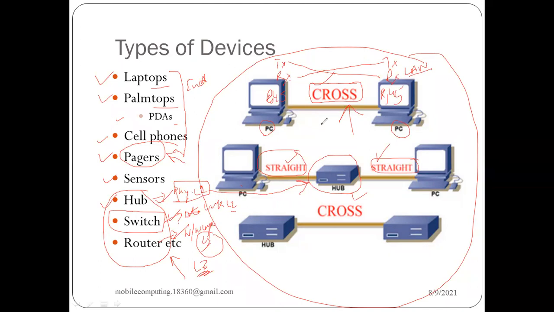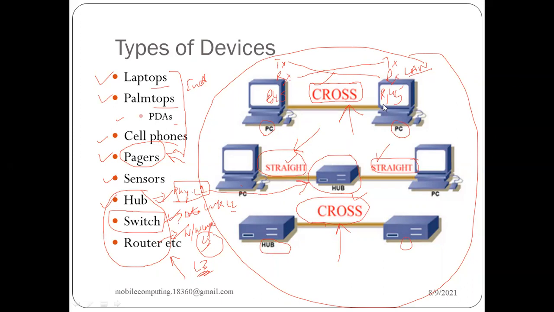If we use a straight cable there, then they cannot communicate with each other. Please remember this thing. Similarly, you can see one hub is there, another hub is there. If you want to connect two hubs together, again we need a cross cable. So the principle is when we are using the same devices, then we make use of a cross cable. Whereas when we are connecting different devices, then we can simply go with a straight cable. So this PC is connected to this hub, there is no need of a cross cable, it could easily work with a straight cable, right?